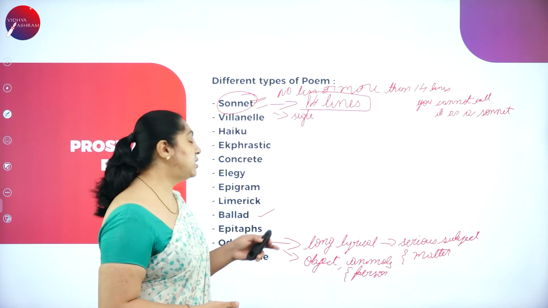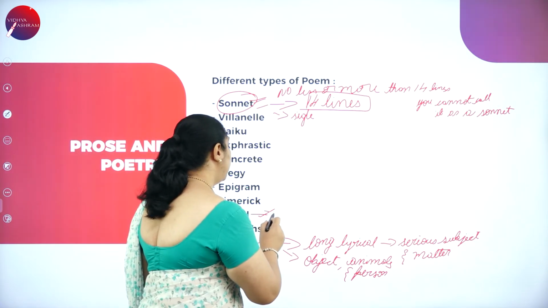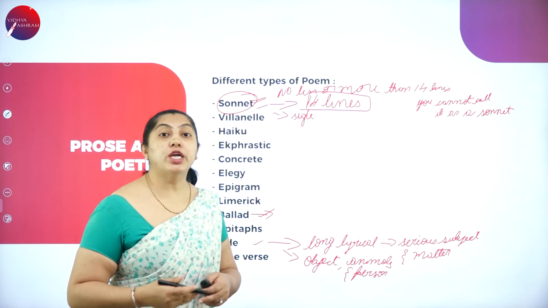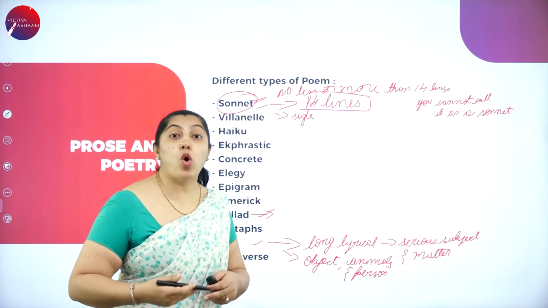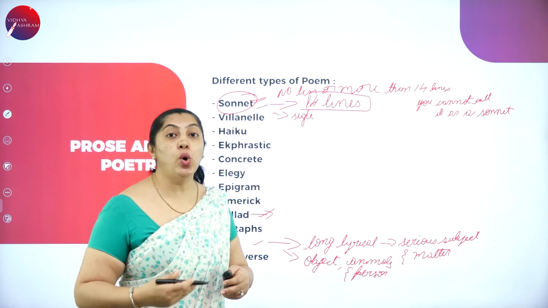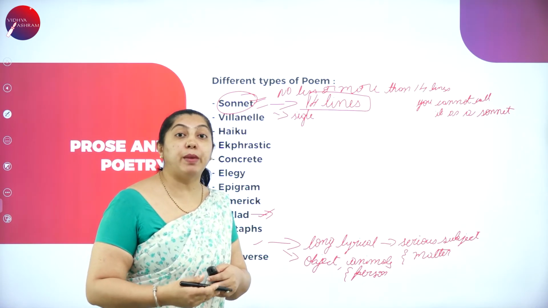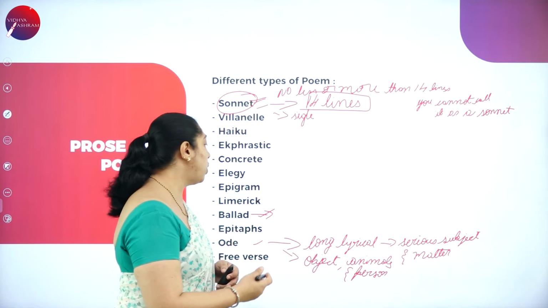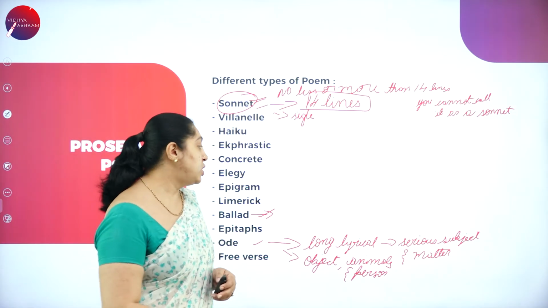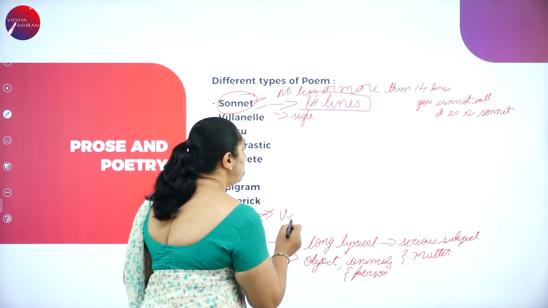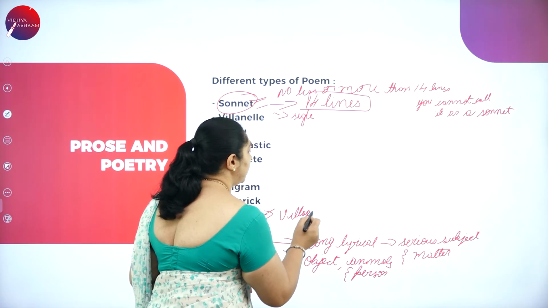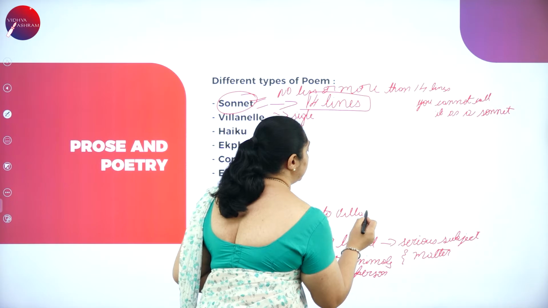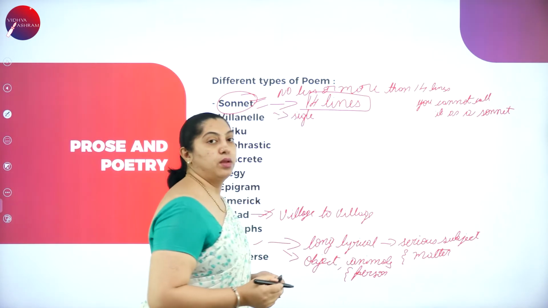And the next one is the ballad. What is a ballad? A ballad is a song or collection of songs which wanders from village to village, sung by the people who wander from one village to another. That is known as a ballad.